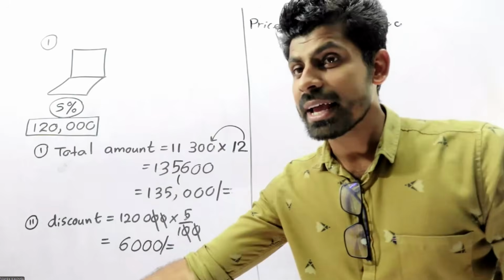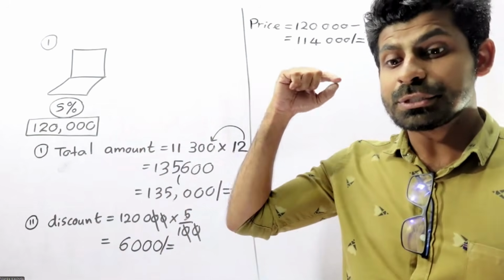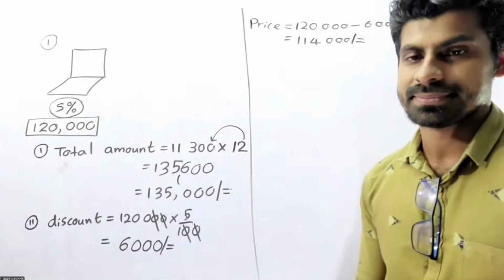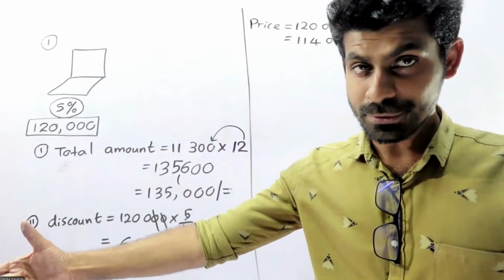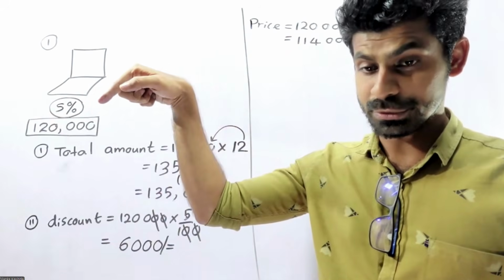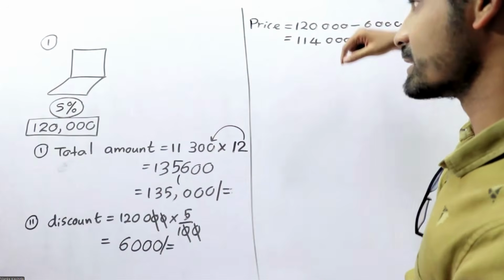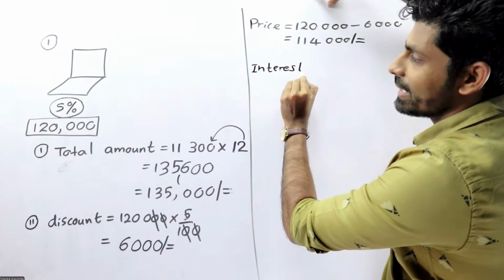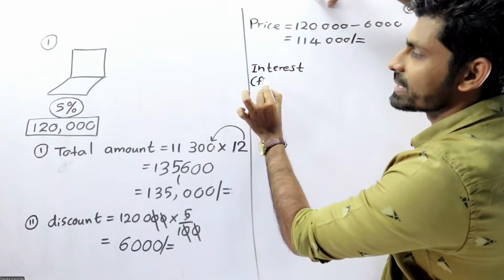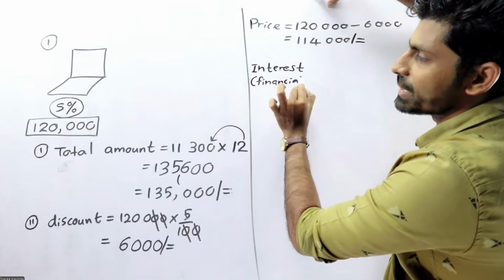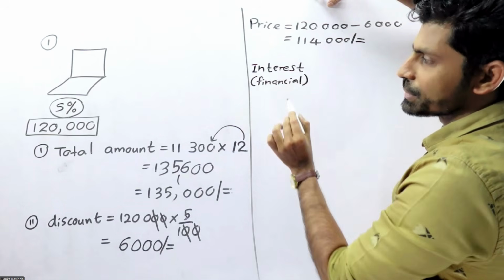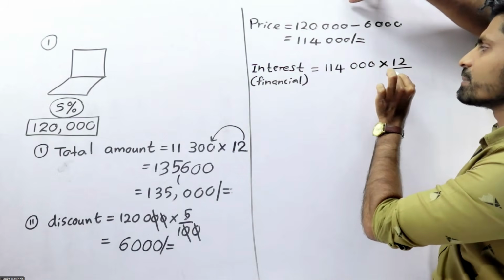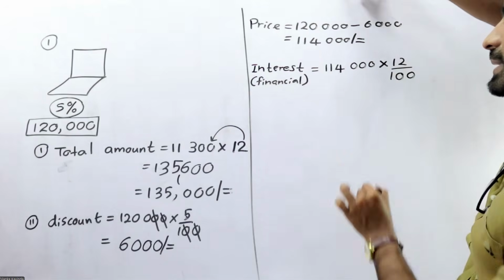But that financial institution is charging 12% interest. They are charging 12% interest. So let's calculate the interest for the financial institution. 114,000 multiplied by 12%.